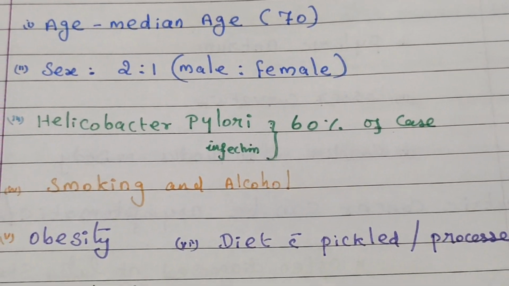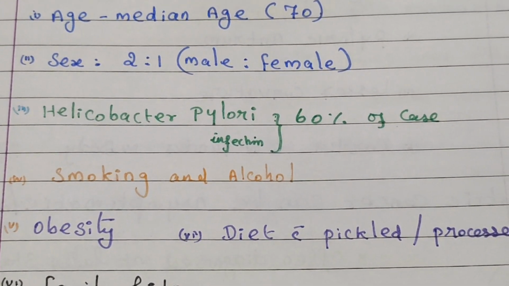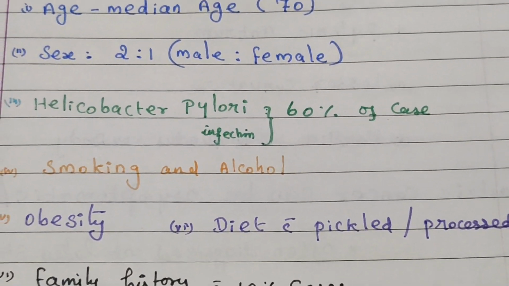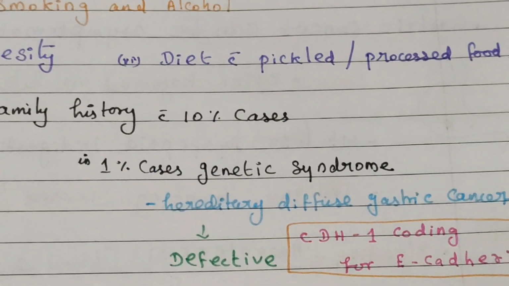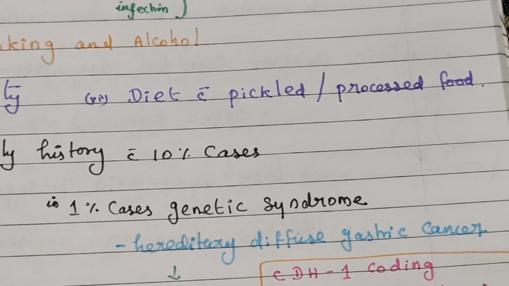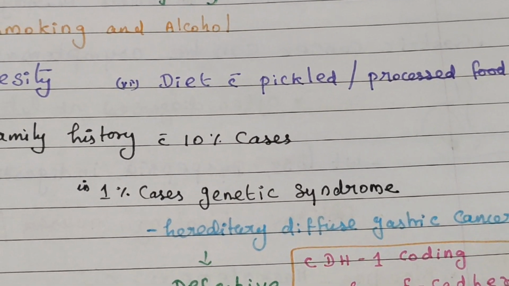H. pylori infection accounts for 60 percent of cases. Then smoking and alcohol, obesity, and a diet with pickled or processed food.